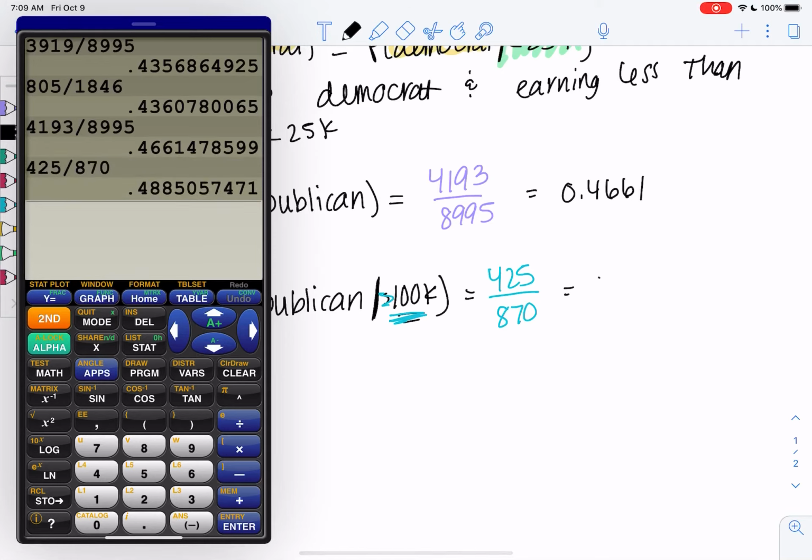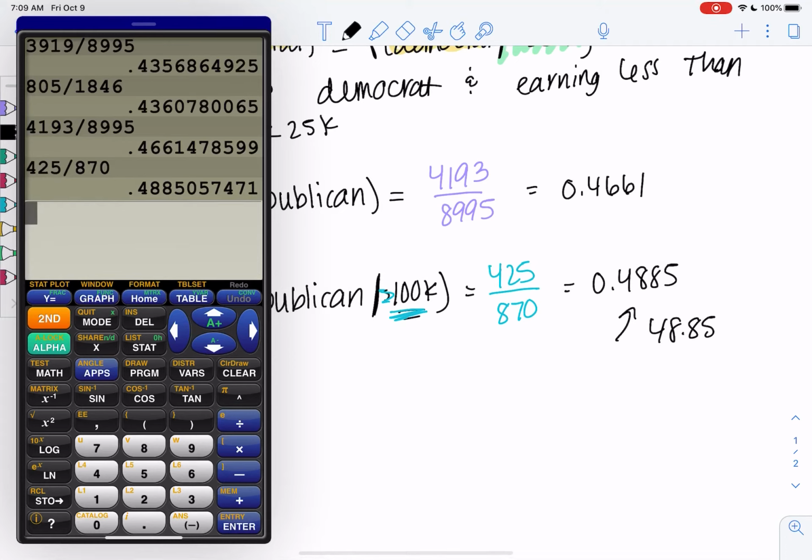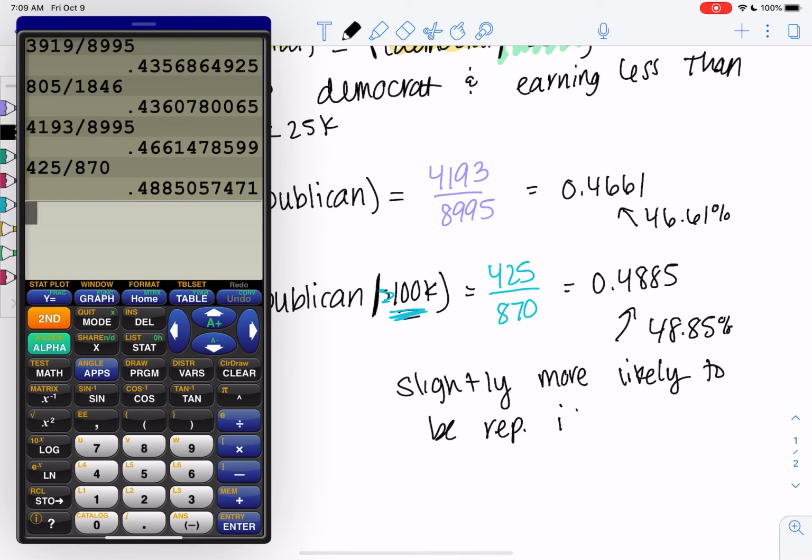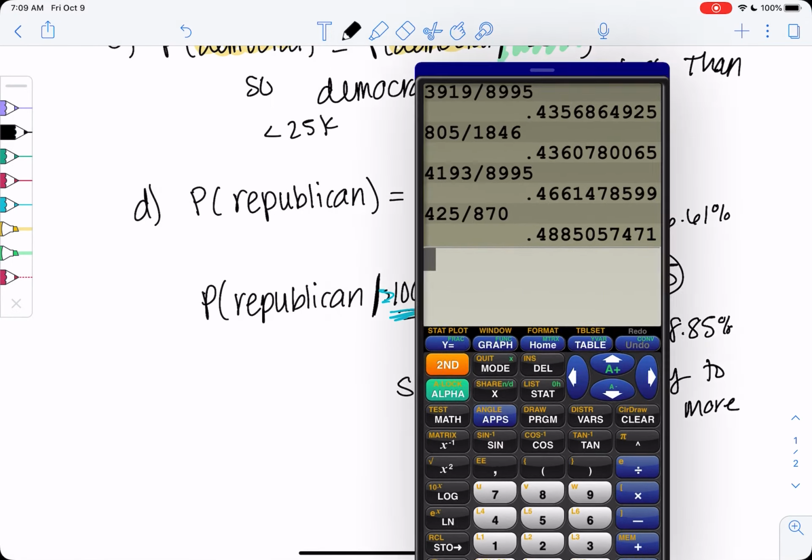And this one, yeah, it changes a little bit, so maybe they're no longer independent. You're slightly more likely, right? 48%. It's not that big of a difference, and we'll talk about what's a big enough difference in later chapters, but you're slightly more likely to be Republican if you make more money. So I would say they're not independent, they're dependent. Essentially because these two probabilities are not equal.